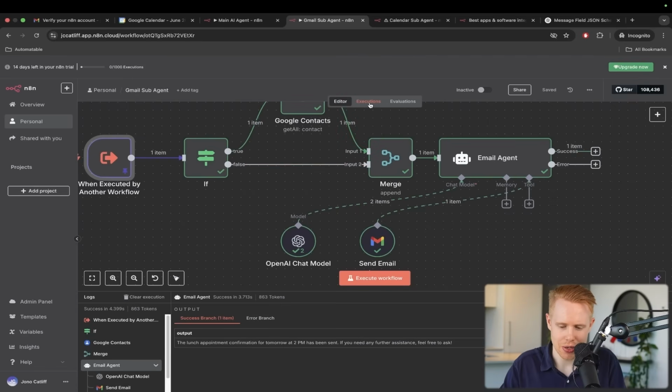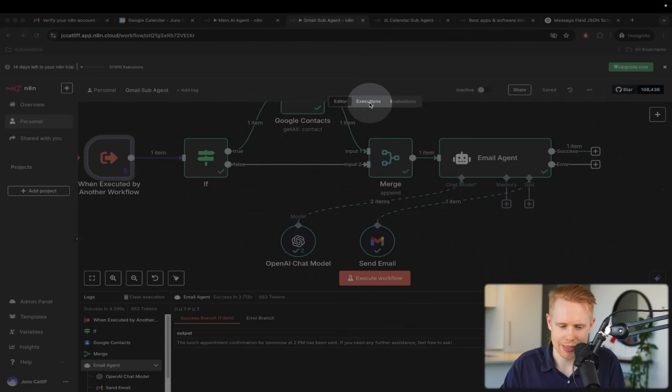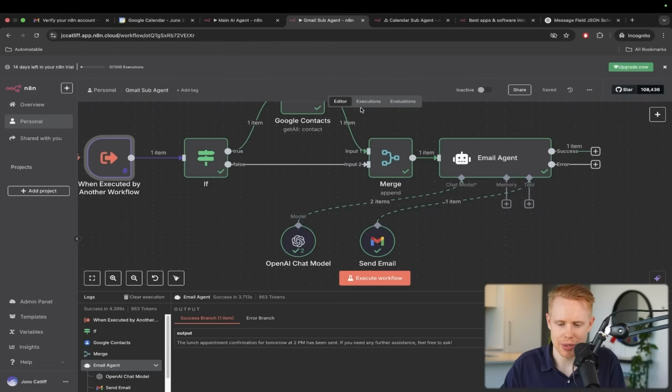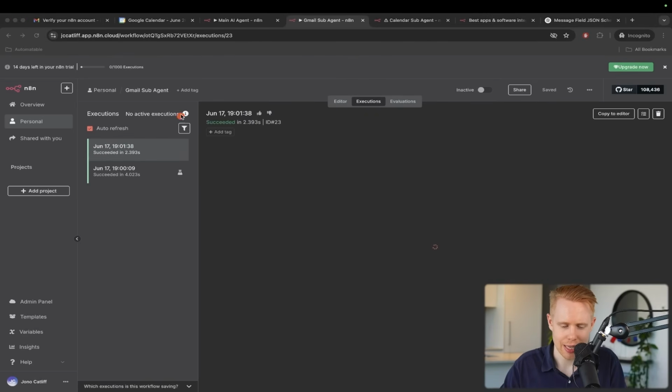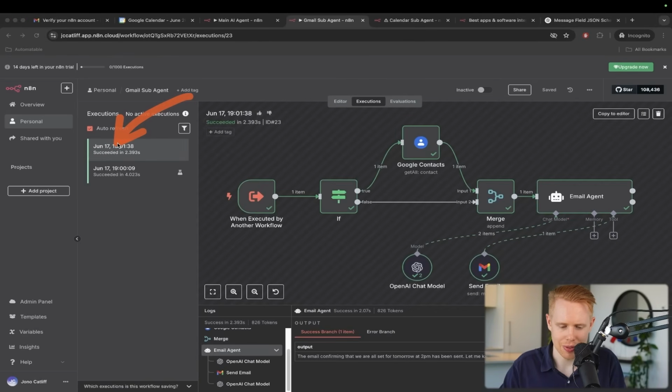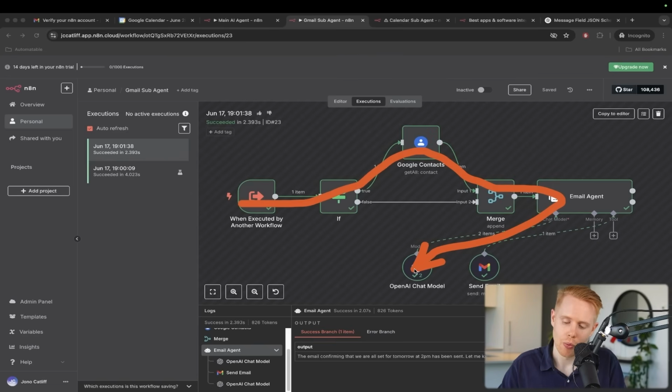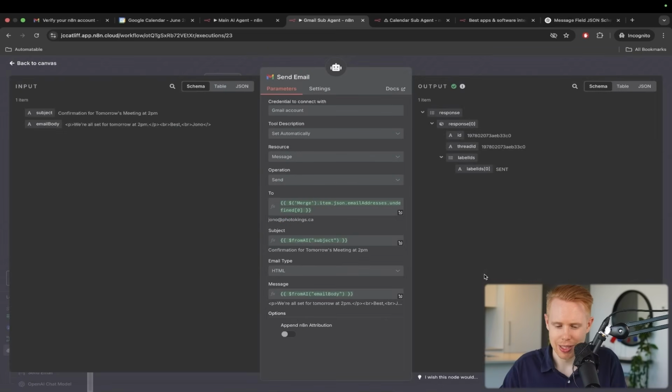Now, if I go to the executions of this, again, we're going to the Subflow Gmail subagent, and I go to the executions tab here. We can see this workflow has been executed. Everything worked. It came through here, found the contact, merged them together, went to the AI agent, went to the brain to figure out what to do, determined to send an email, and went off to send the email. Now we can see that everything has been sent. Okay. Everything's been sent, and we're good to go.